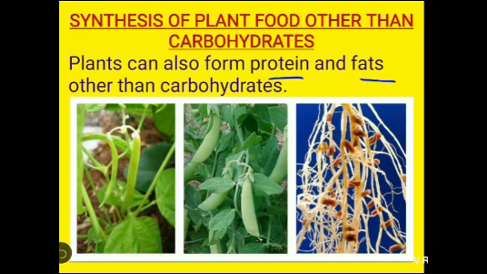Is it clear? And this protein is stored in the form of beans or their fruits, pulses, which are rich in protein content. All are obtained from plants. So, the plant forms protein and stores it in the form of peas, in the form of pulses, etc. Is it clear?